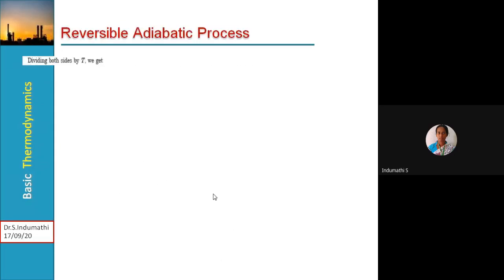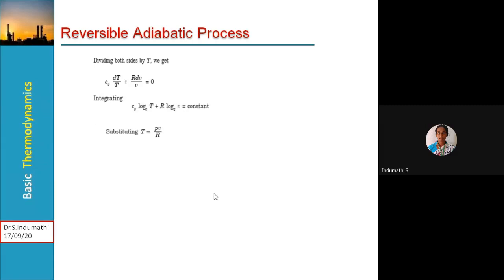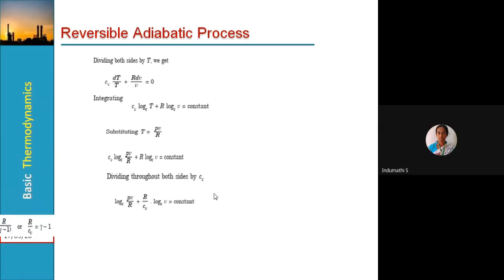Then dividing both sides by T, we get CV of dT by T plus R dV by V is equal to 0, and then integrating we get CV ln T plus R ln V is equal to constant. Then substituting T is equal to PV by R, CV ln PV by R plus R ln V is equal to constant. Dividing throughout by CV, ln PV by R plus R by CV ln V is equal to constant.